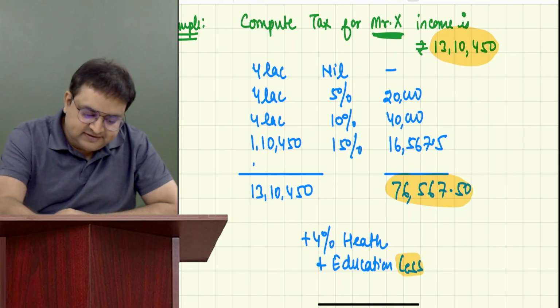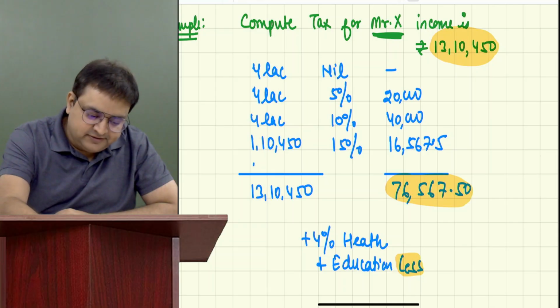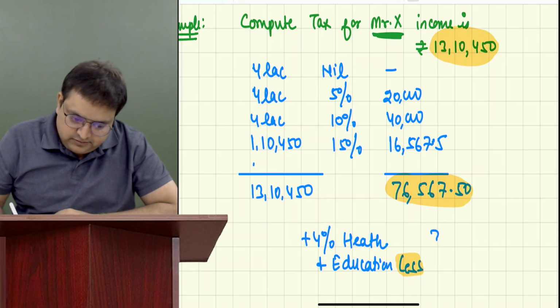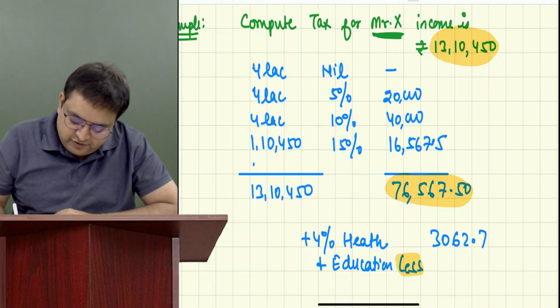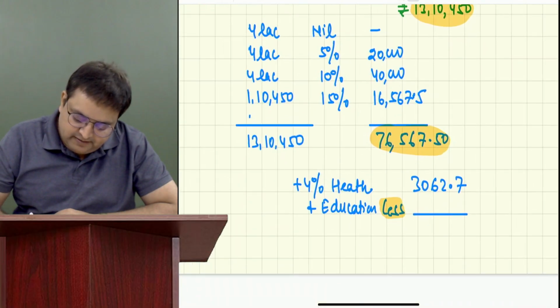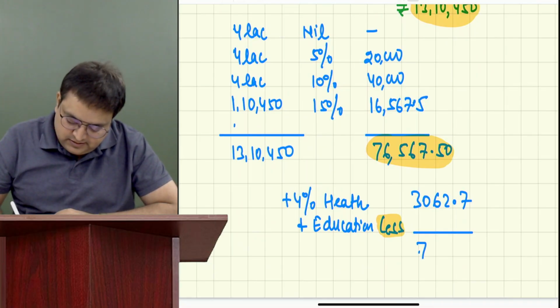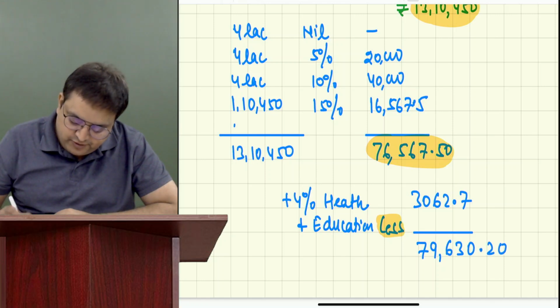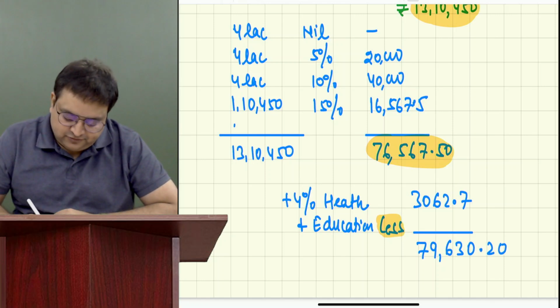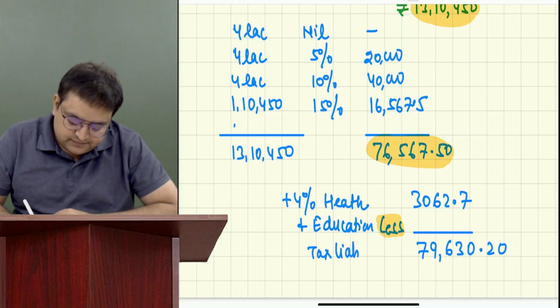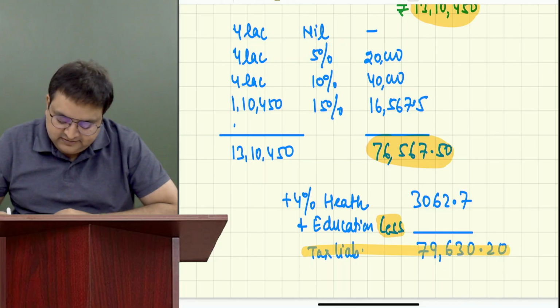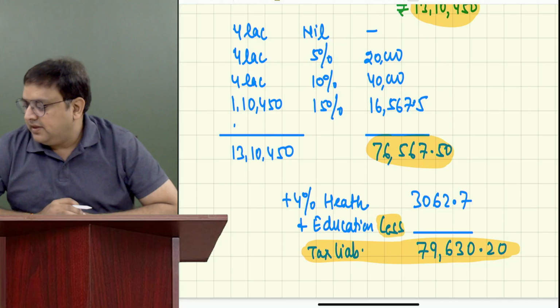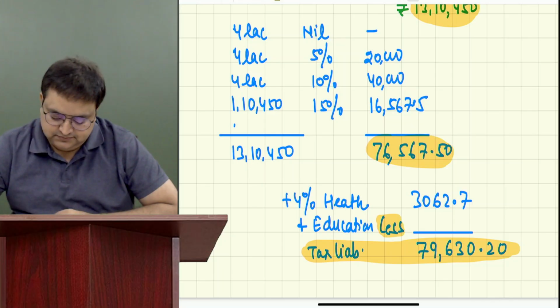Guys, write it over here: 76,567.5 into 4% is 3,062.7 rupees extra. And the total will become 79,630.20. This is called the tax liability. Everybody okay with this? Yes, sir.